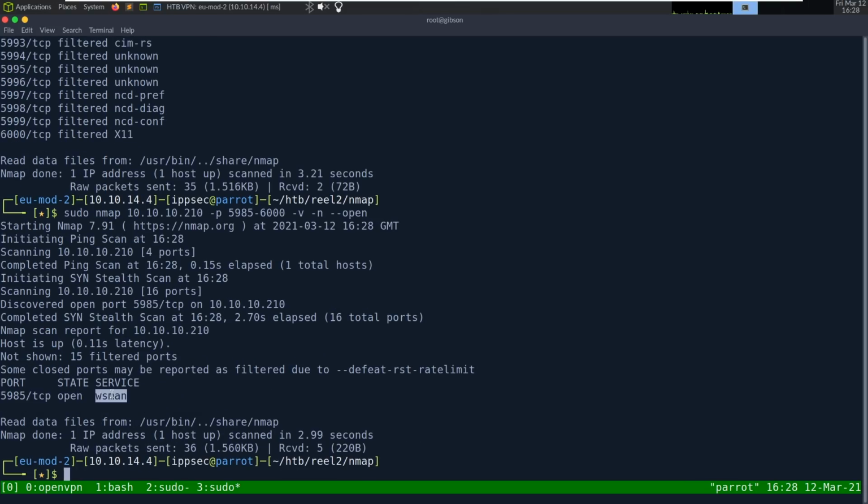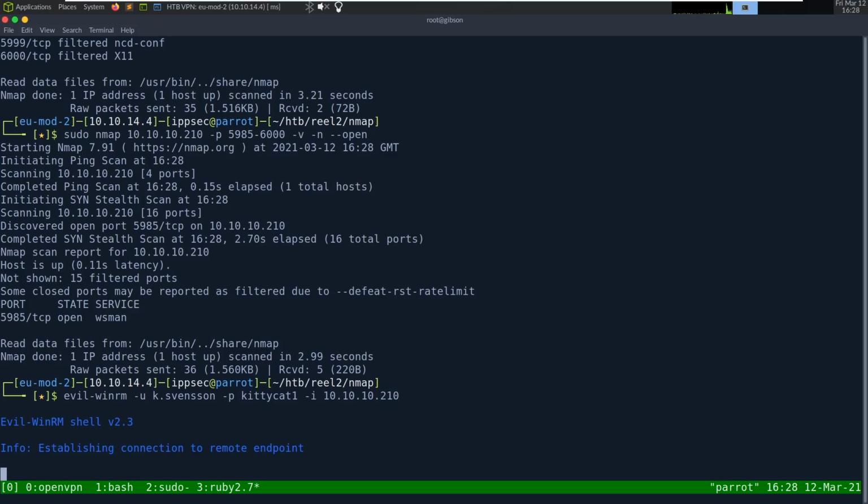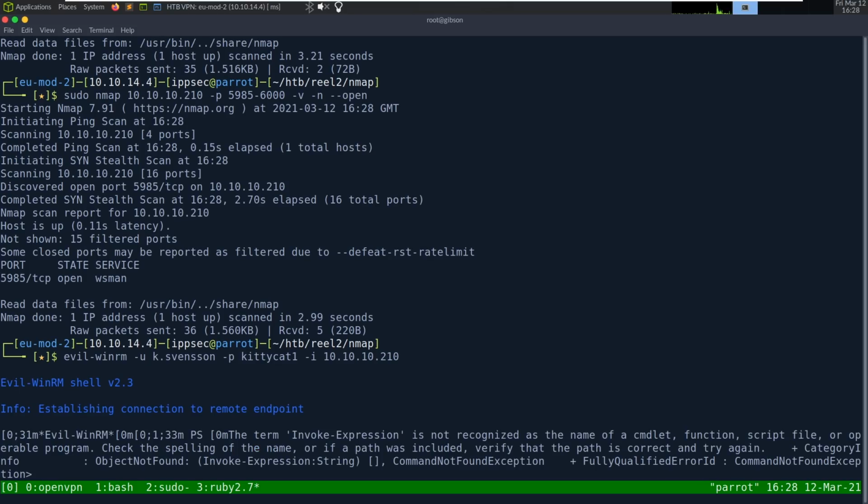But we have Windows remoting. So we can do evil-winrm -u, u for username, k.svensson, -p for password, kittycat1, and -i for IP, 10.10.10.210. And we're going to do evil-winrm. And it looks like it works, but we're getting "Invoke-Expression is not recognized as the name of a cmdlet."